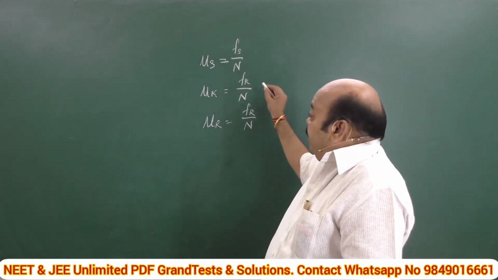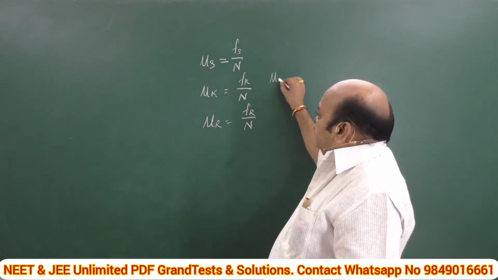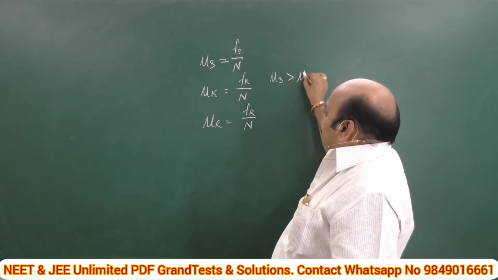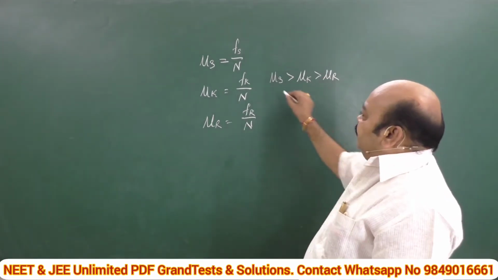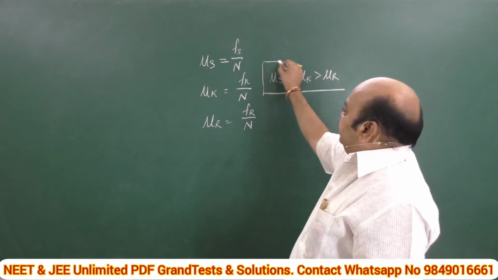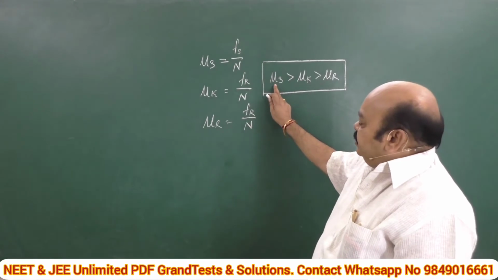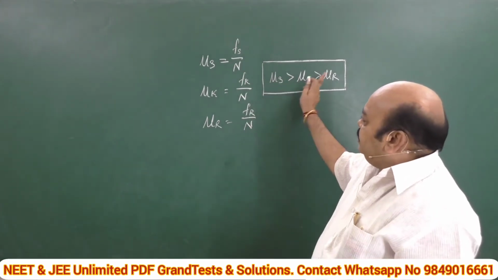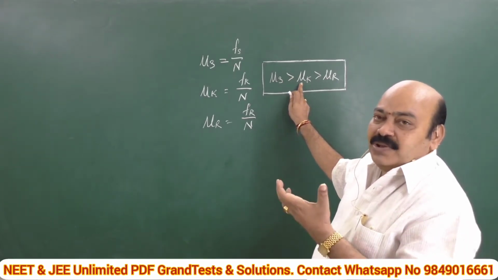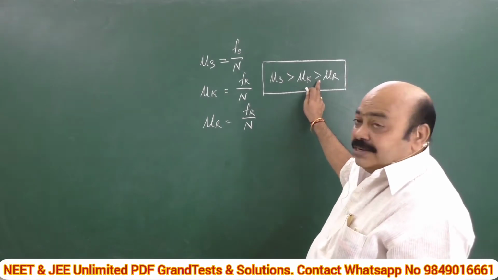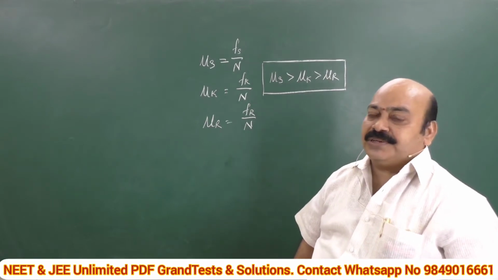Moreover, we also concluded that the coefficient of static friction is greater than the coefficient of kinetic friction, and of course greater than the coefficient of rolling friction. It's a good relation. That means the frictional force required just to start the motion of a body is much greater than the frictional force that comes into existence when a body is moving, and it is least in the case of rolling frictional force. This is from the last class.